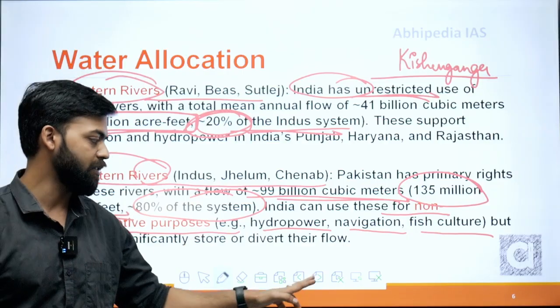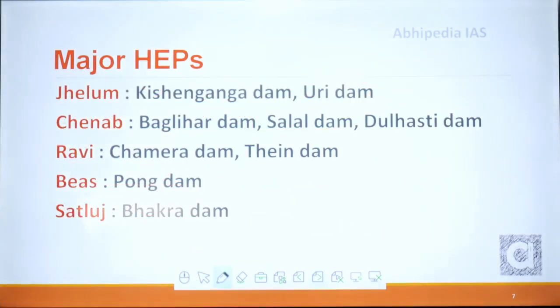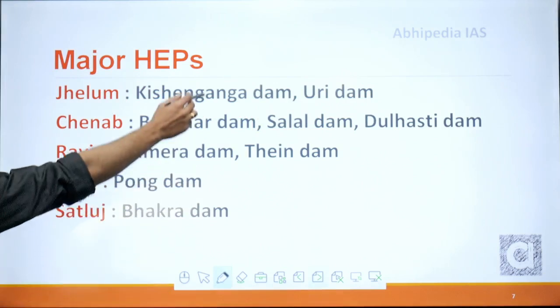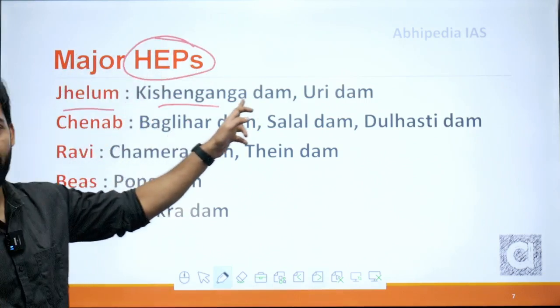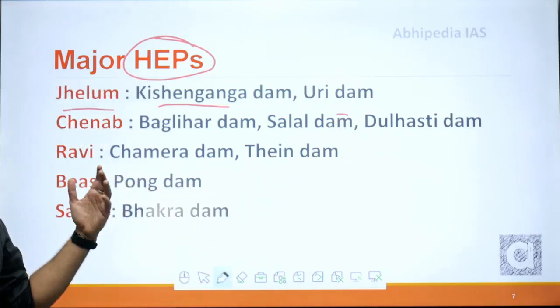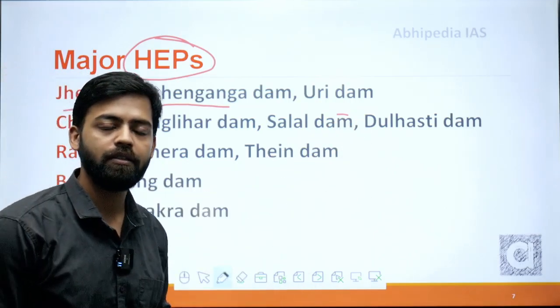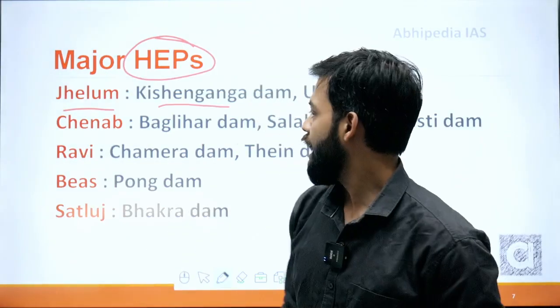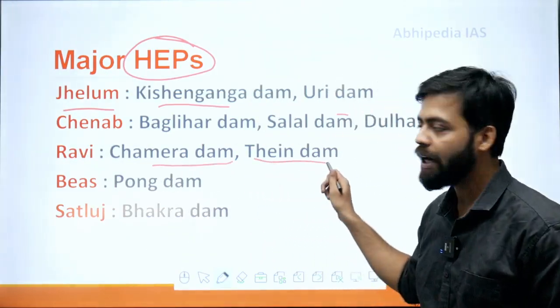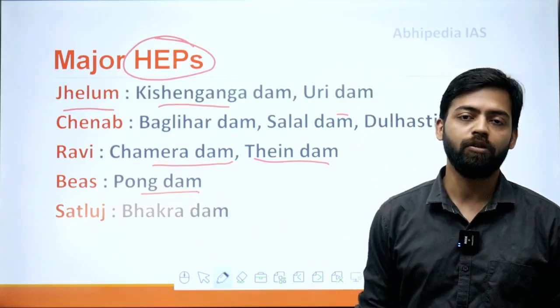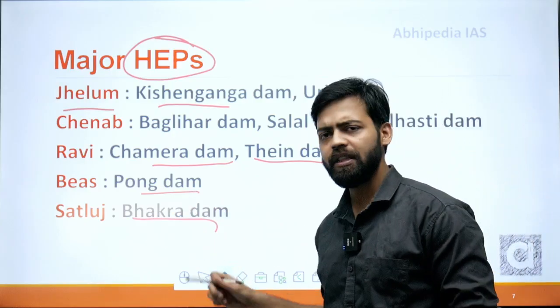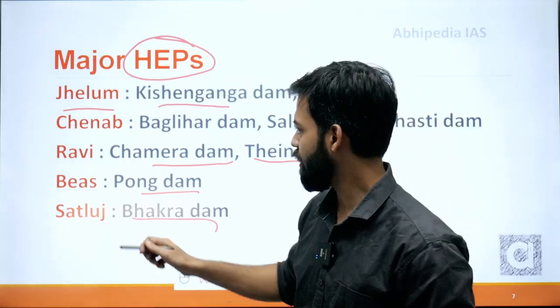So this is the mechanism of water sharing. If we talk about the major HEPs built on these rivers, on the Jhelum, Kishan Ganga and Uri Dam have been built. On the Chenab, Baglihar, Dulhasti and Salal Dam. On the Ravi, Chamera Dam and Theen Dam. On the Beas, Pong Dam. And on the Satluj, Hakra Dam.